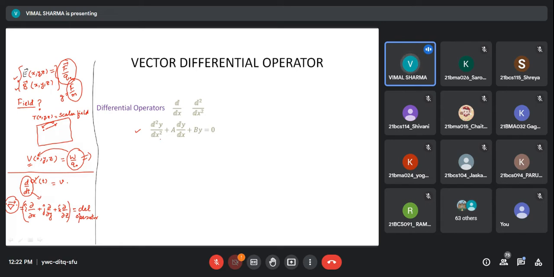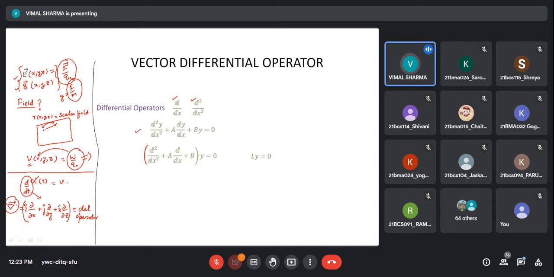differential equation, and I can write this as operation of this operator. You can see I have taken y out, and this is equivalent to operation of this operator. Now I have introduced one more operator. This is the simplest operator. This is second order derivative, and this is another operator, d square over dx square plus a d by dx plus b.